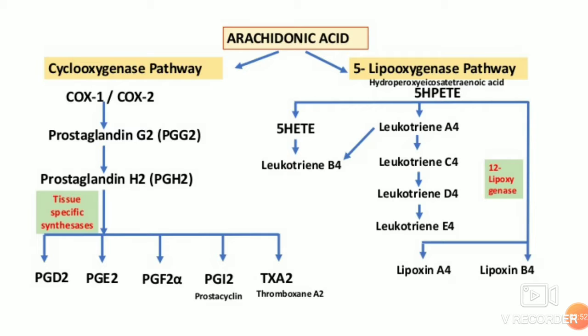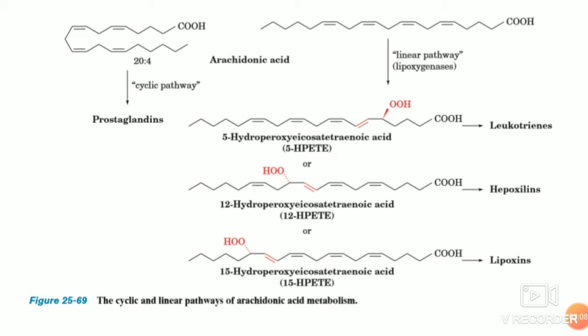For hydroperoxy eicosatetraenoic acid, I'm going to call it HPETE further in the presentation. This pathway is also called the linear pathway, which will lead to synthesis of leukotrienes, epoxylins, and lipoxins.